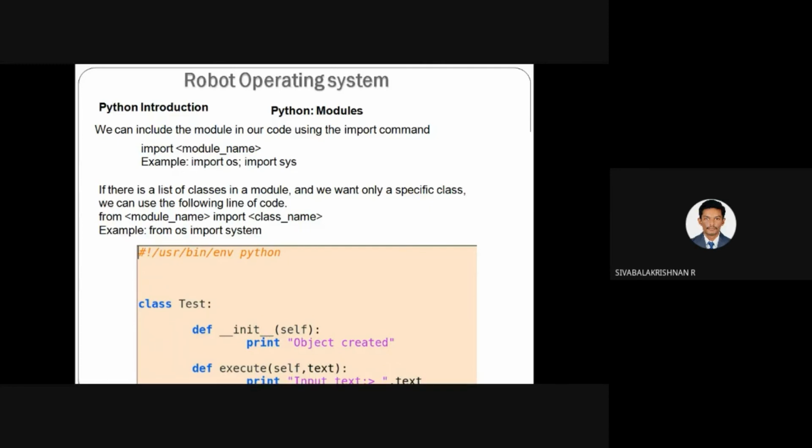So which class from that module name am I importing? We have already seen this kind of function when creating a ROS topic: from std_msgs is one of the module names, and inside the module I have used a class such as String or Int. Similarly, for geometry_msgs we include the class name Twist. In the same way you can use any one class. So from module name import class name. This is the way of accessing a particular class inside any of your modules.